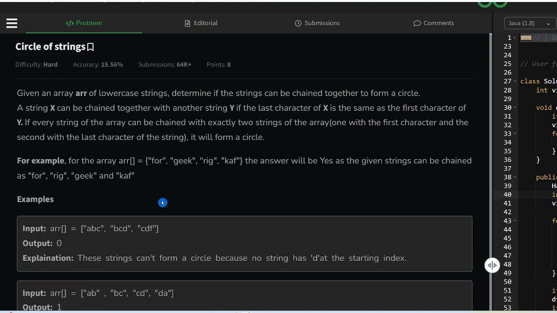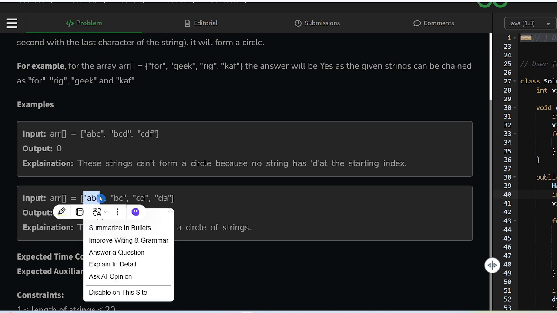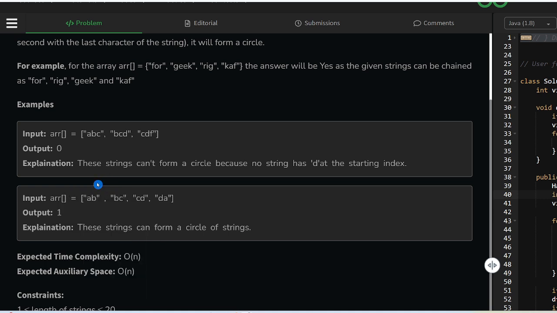Because if you observe, there is a mapping from one character to another character. If we observe carefully, the strings can be considered as edges, where the first character represents the starting point, the source, and the last character represents the destination.